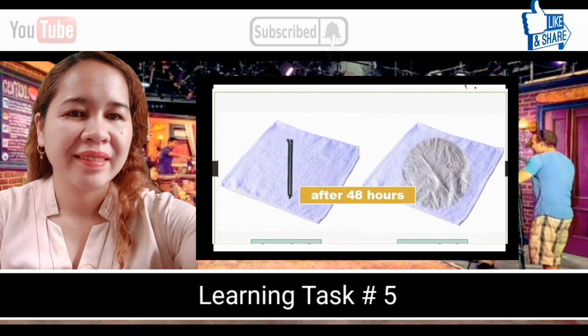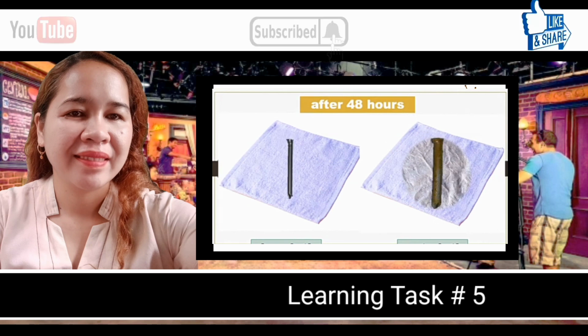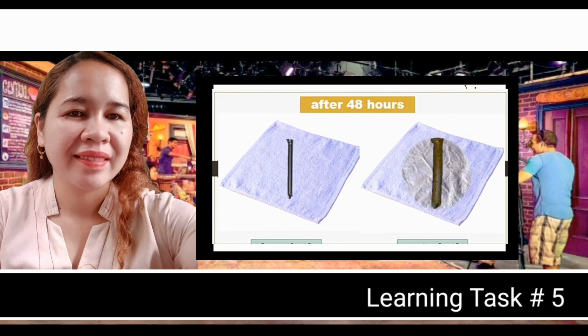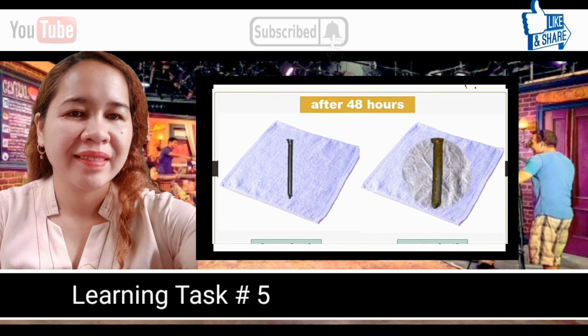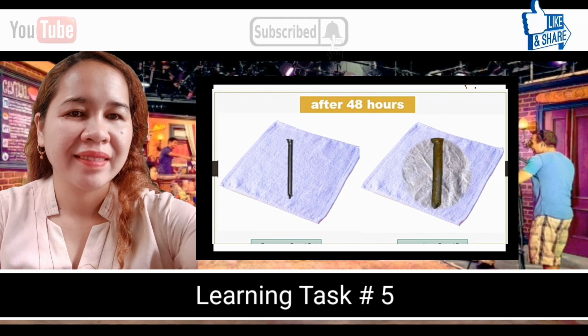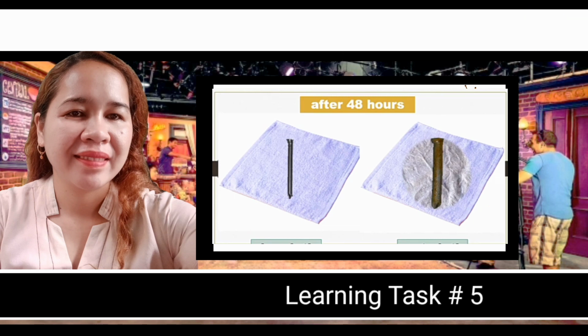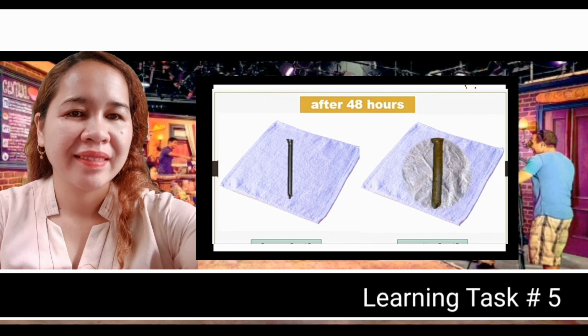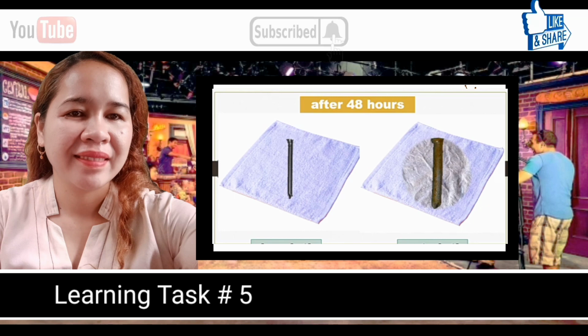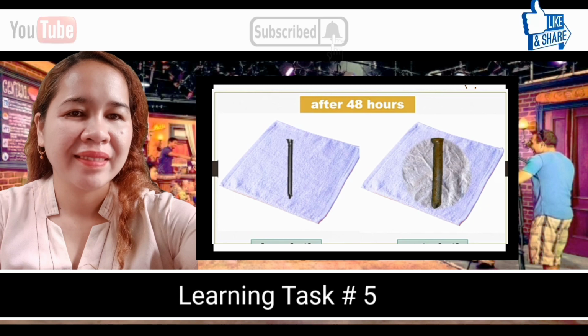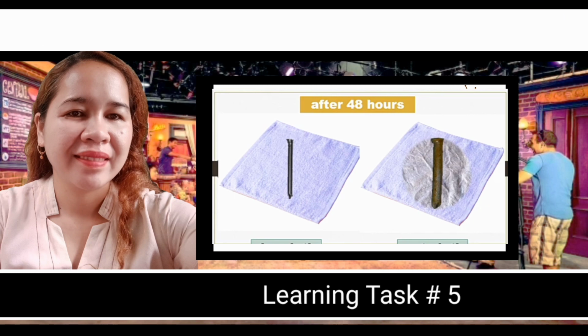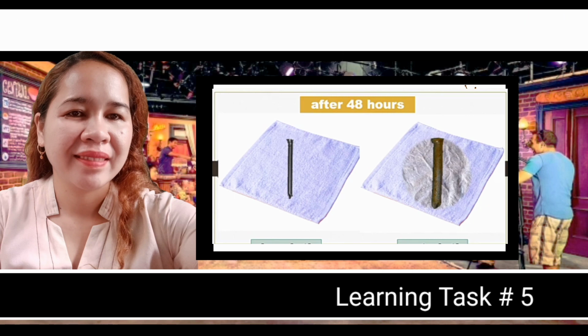What have you noticed after 48 hours? What changes do you observe in the first towel? You're right, there were no changes at all. What about in the second towel, or the wet towel? What changes have you noticed? Have you seen the orange or brown coating that forms on the surface of the nail? That is what we call rusting.